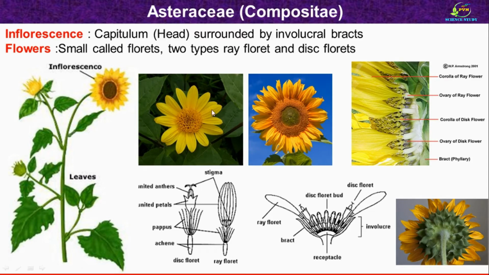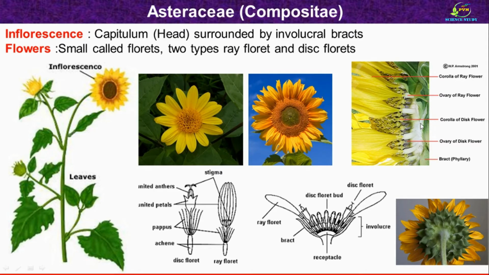In this photograph you can observe that these are the ray florets and these are the disc florets. In the sunflower photograph you can observe that these are the ray florets and these are the disc florets. This is the longitudinal section of the inflorescence, where you can see that these are the ray florets and these are the disc florets.